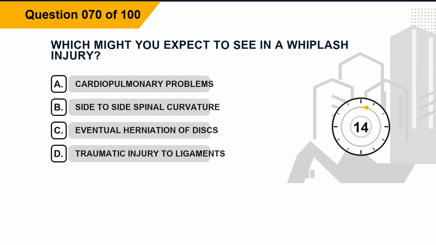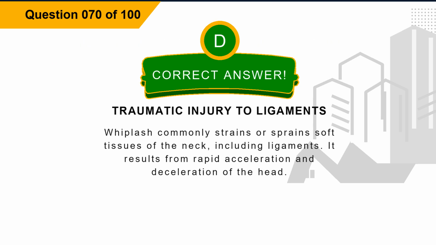Question 70. Which might you expect to see in a whiplash injury? Option A, cardiopulmonary problems. Option B, side-to-side spinal curvature. Option C, eventual herniation of discs. Option D, traumatic injury to ligaments. The correct answer is option D, traumatic injury to ligaments. Explanation: whiplash commonly strains or sprains soft tissues of the neck, including ligaments. It results from rapid acceleration and deceleration of the head.